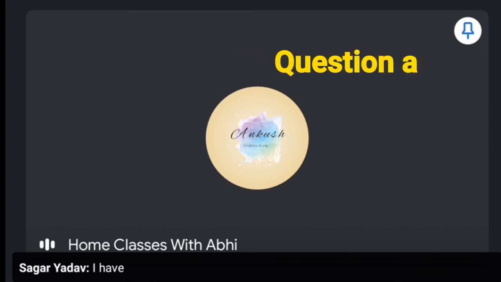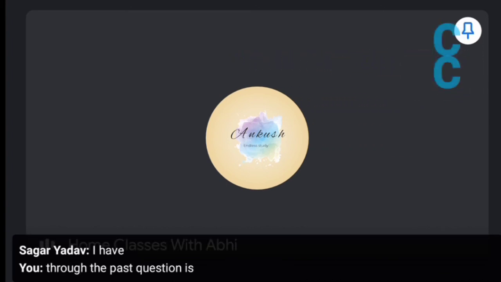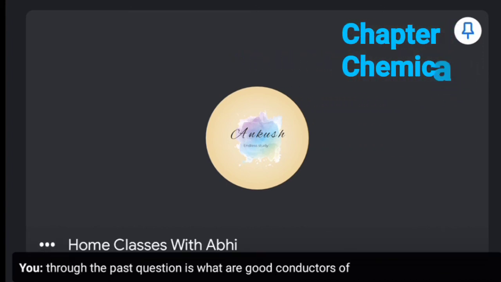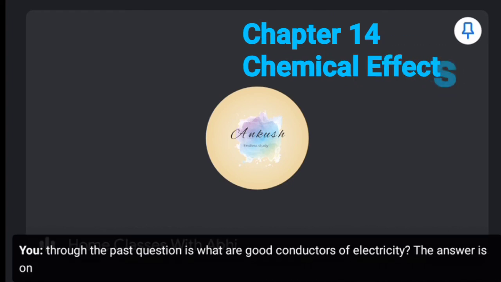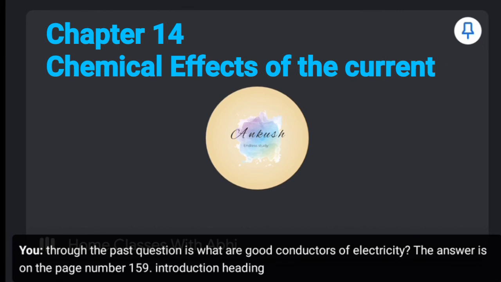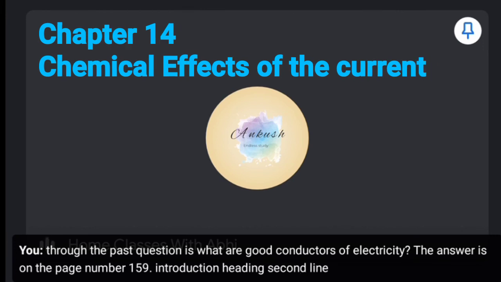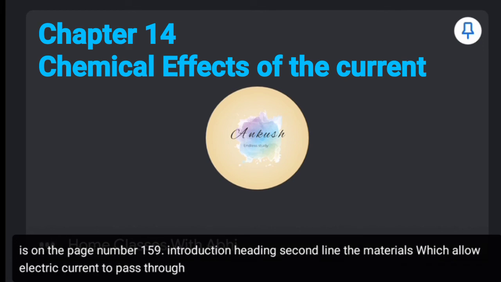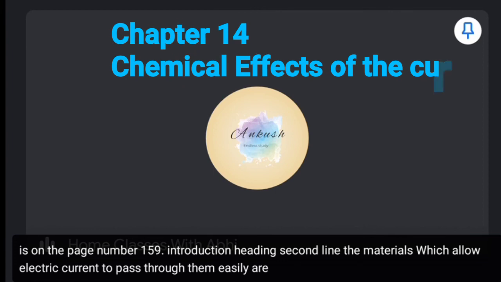So, the first question is, what are good conductors of electricity? The answer is on the page number 159. Introduction heading, second line. The materials which allow electric current to pass through them easily are called good conductors of electricity.